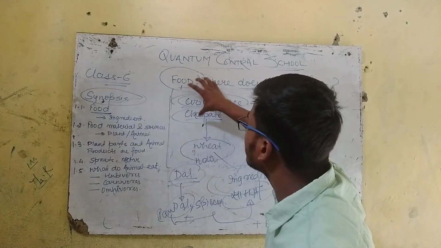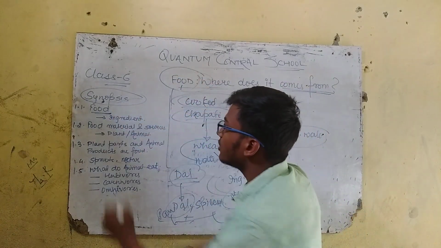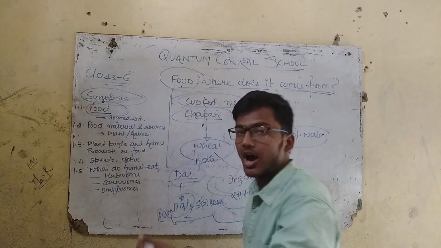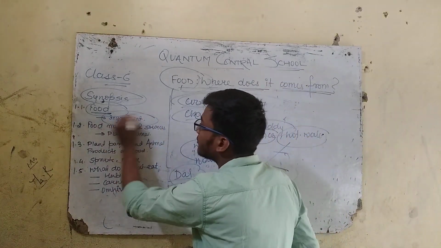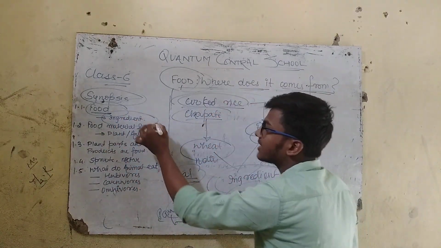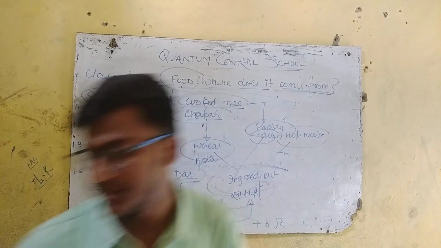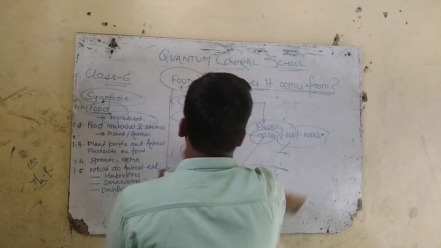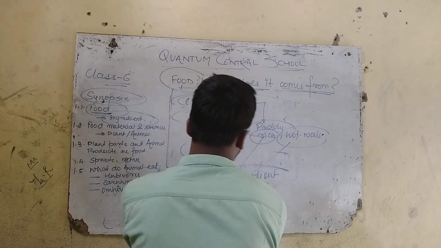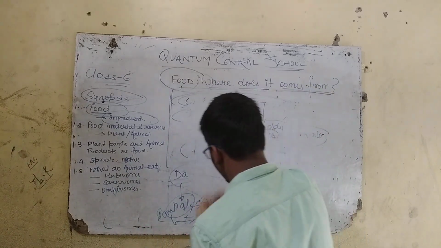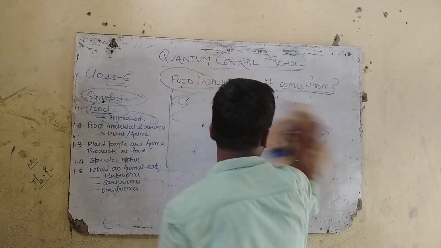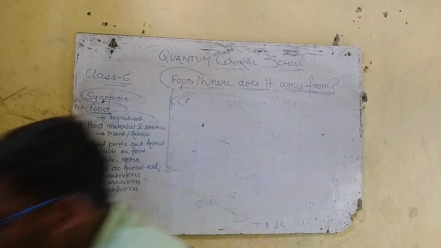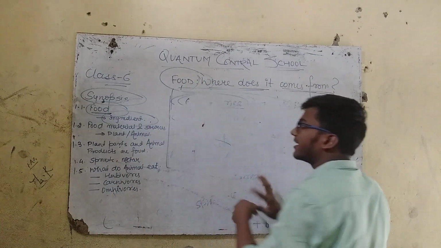So at first let me give you what is food. The thing we eat is food, and the food is made from different substances, and those substances are known as ingredients. So we can write about ingredient.